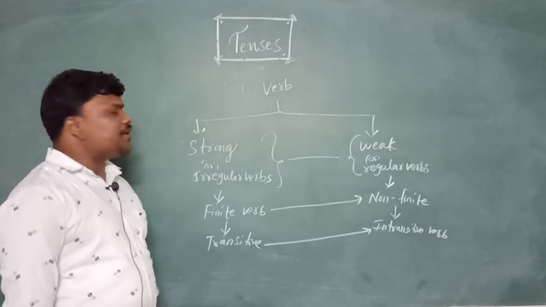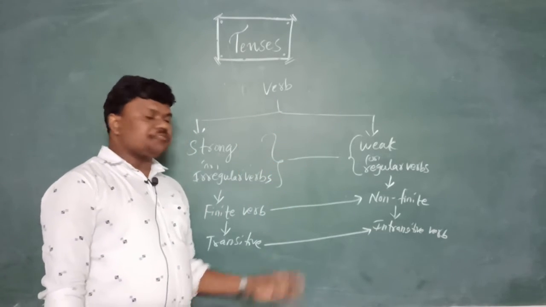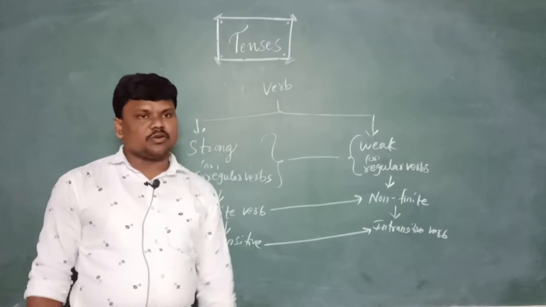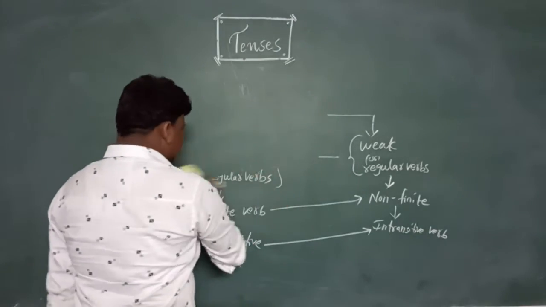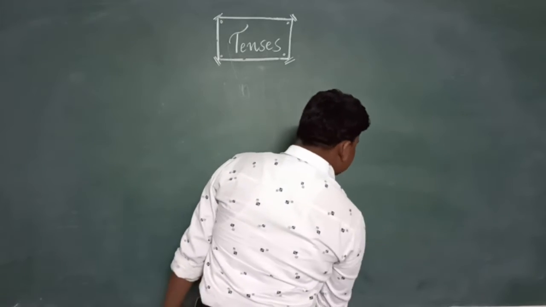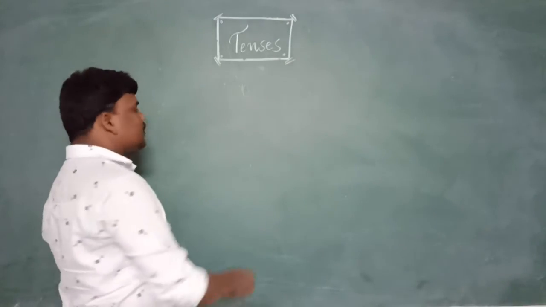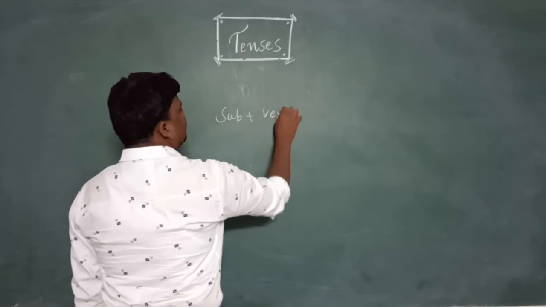Hope you understand what a verb is and how many types of verbs there are, V1, V2, V3, V4. Basically, if you want to write any sentence in English, you must start the sentence with a subject. Basically, subject, verb, object.